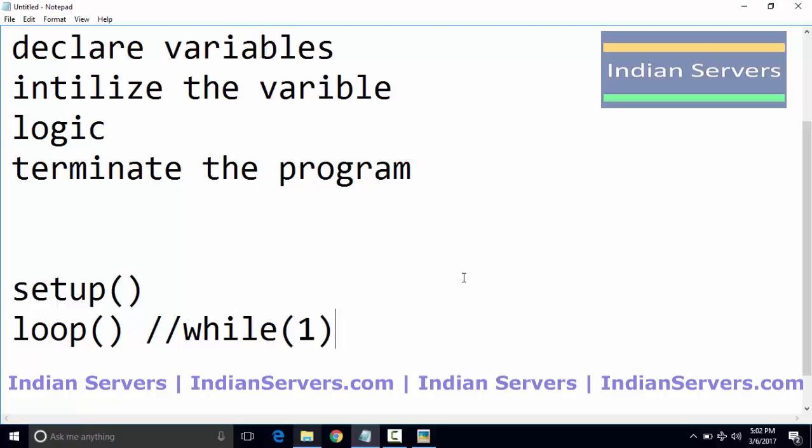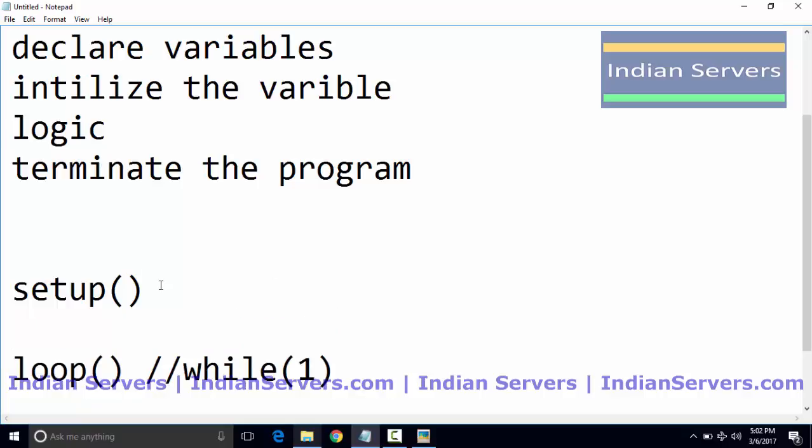Every embedded system should do a task for infinite time. So the logic should be placed in the infinite loop so that it keeps on rotating for infinite time and appears to work continuously. In the setup function we should set up the hardware.